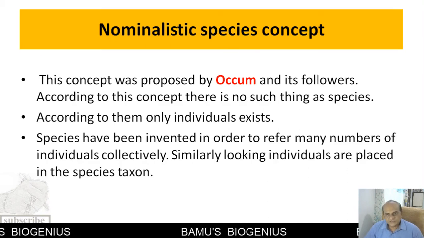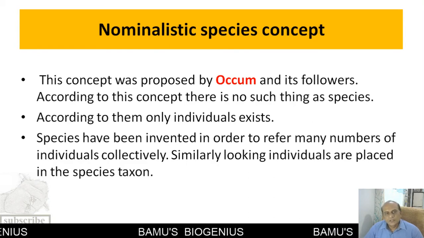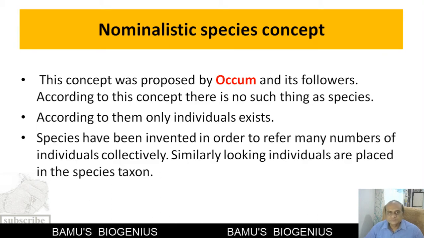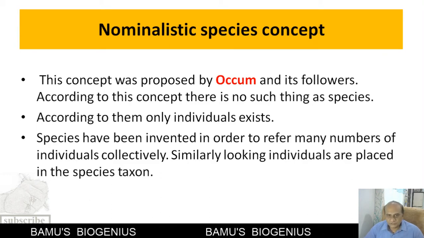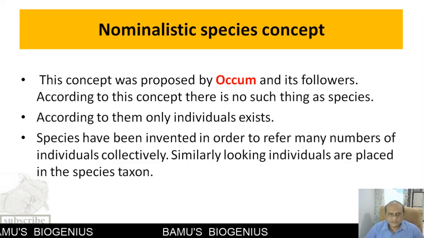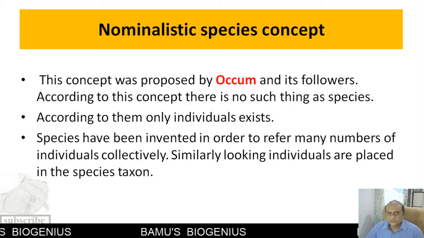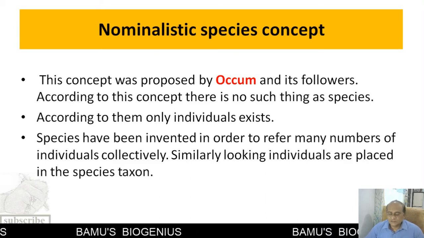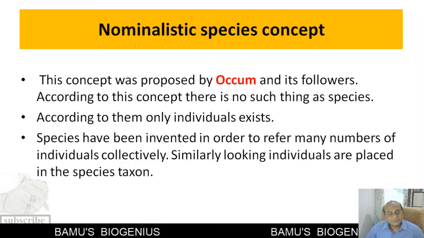Now, the nominalistic species concept is proposed by Occam and his followers. According to this concept, there is no such thing as a species. This concept is of the opinion that only individuals exist, and similar-looking individuals are placed in one group, and that group is called a species taxon. So species have been invented in order to refer to many individuals collectively. This was the idea of the nominalistic species concept.